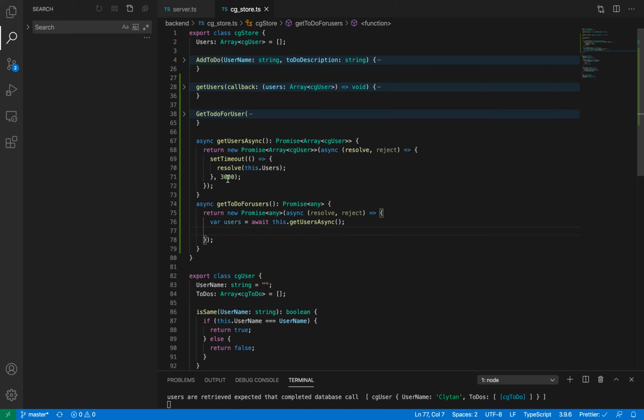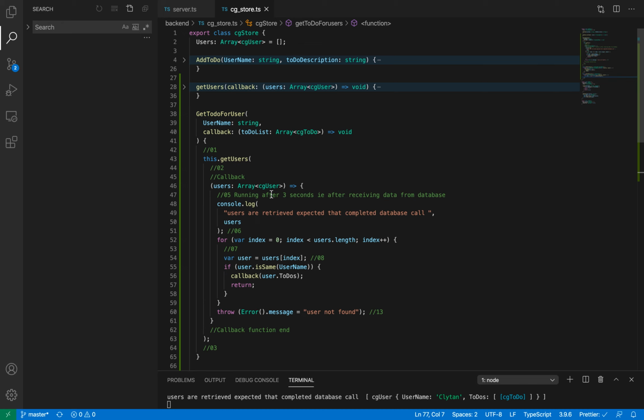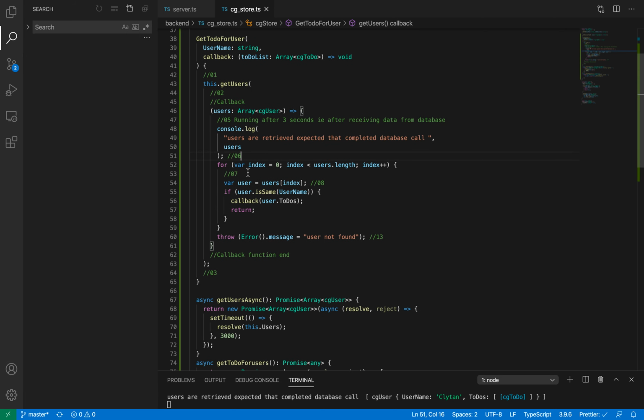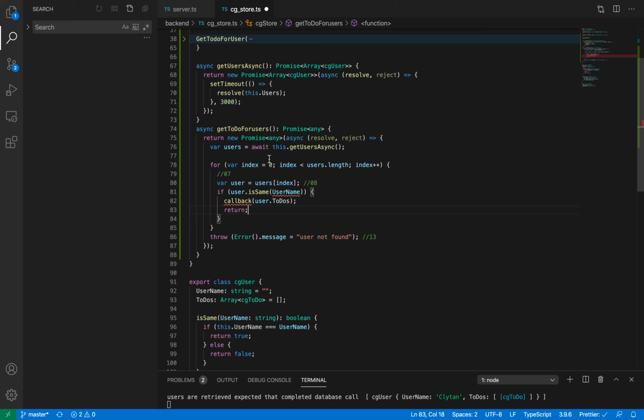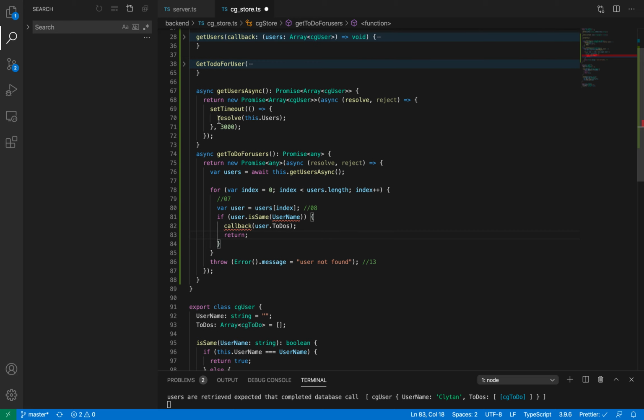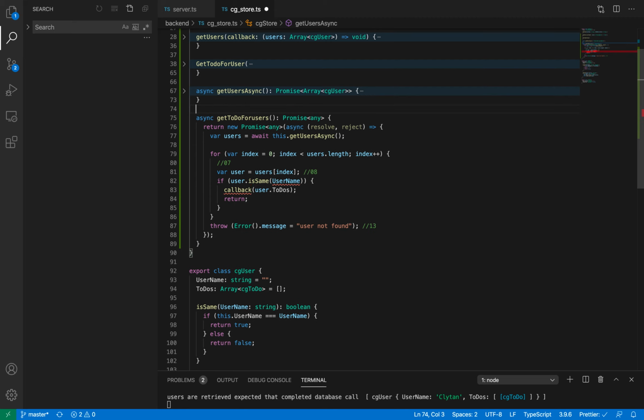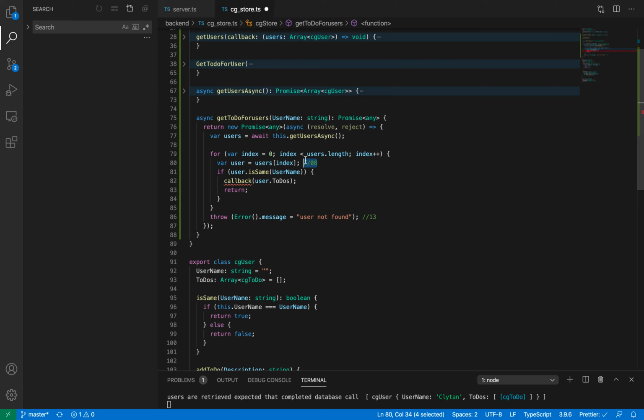I got the users. I should now run this code, this entire thing, to get the username. I actually need to get one parameter over here, which is going to be username, which is a string. I'm receiving this string. I'm getting the users using await. Then I'm using a for loop to iterate through those users.